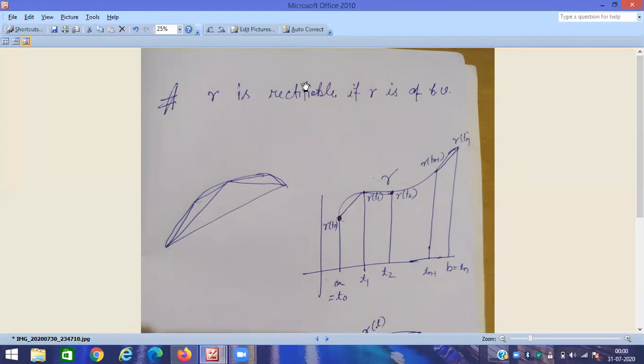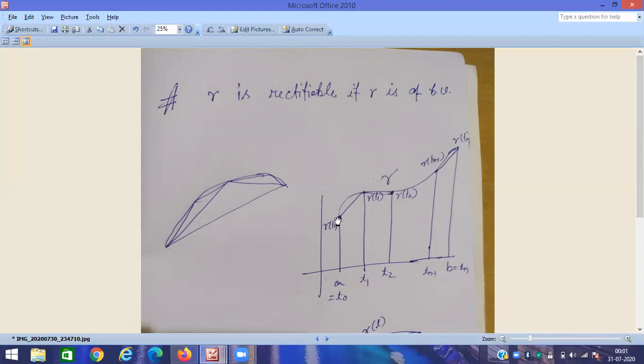So how can you measure the length of a path? That is a very important thing. Say you have to measure the length of this path gamma. We actually take the measure by taking straight lines, because a straight line gives the minimum distance between two points. So you have to find the length of this path from a to b, that is, from gamma(t0) to gamma(tn), that is, gamma(a) to gamma(b).